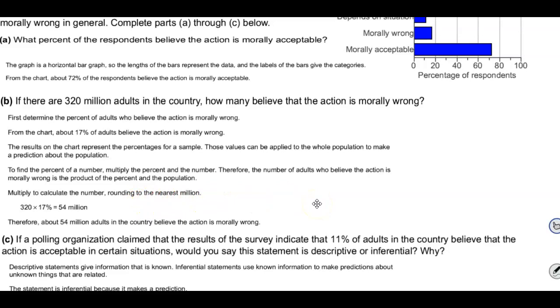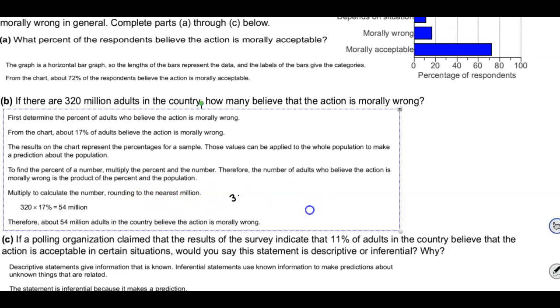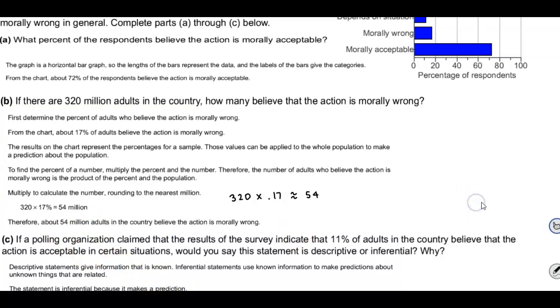So you're going to take 320 and multiply that by 17%. If you want to multiply that, you want to convert it to a decimal by moving it to the left 2 decimal places, which is 0.17, which is going to be rounded to 54. And therefore, about 54 million adults in the country believe the action is morally wrong.